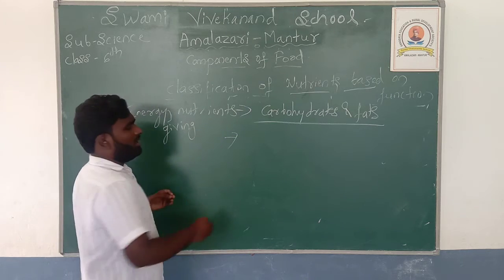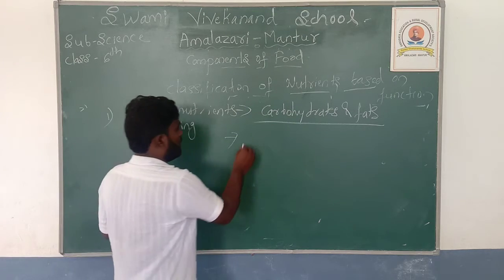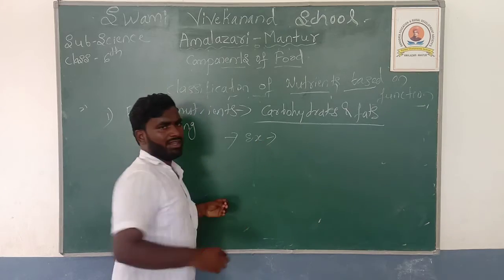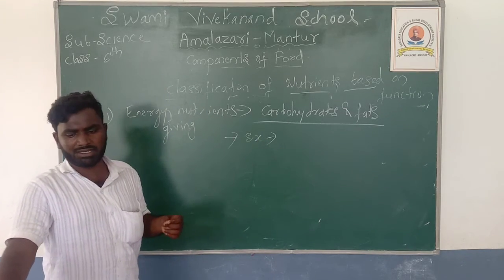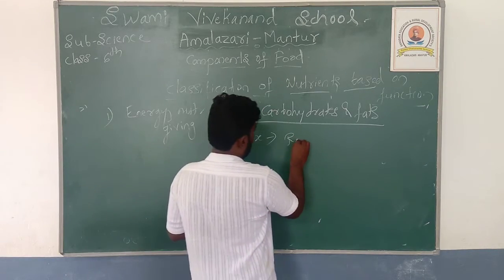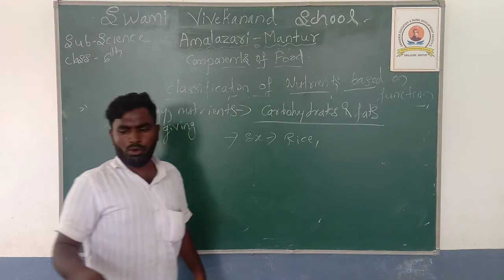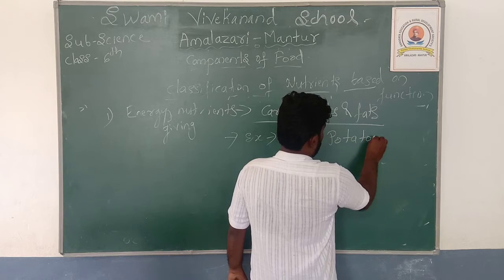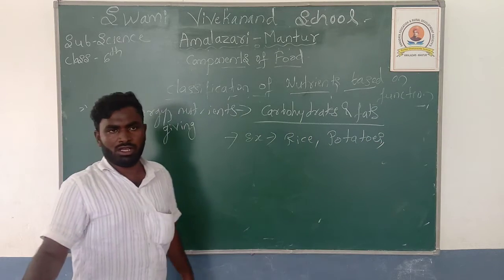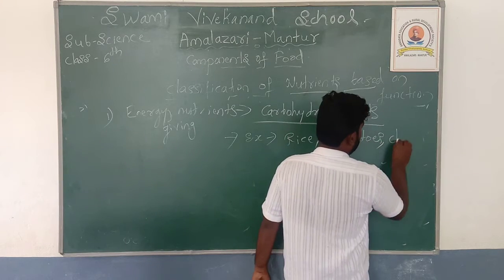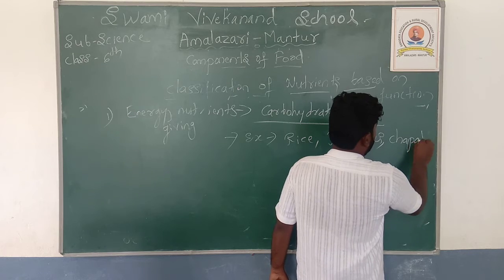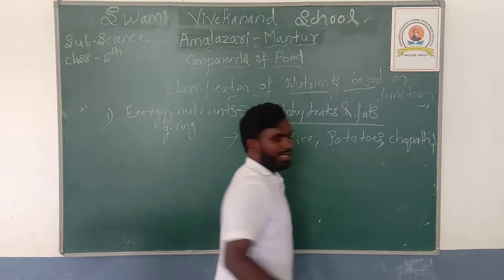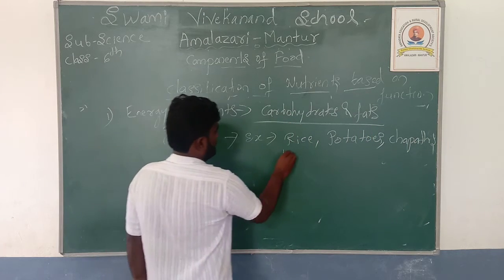Examples for the food which contain the energy giving nutrients, that is carbohydrates and the fats: rice, potatoes, chapatis, and also wheat.